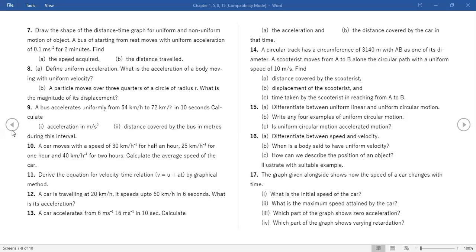Was the 12th answer 66.6 meters per second square? No. Ma'am, 13th one, is it acceleration 1 meter per second square and distance 110 meters? That's right. 12th answer is wrong.